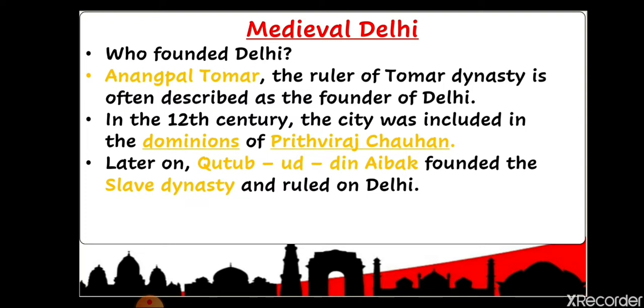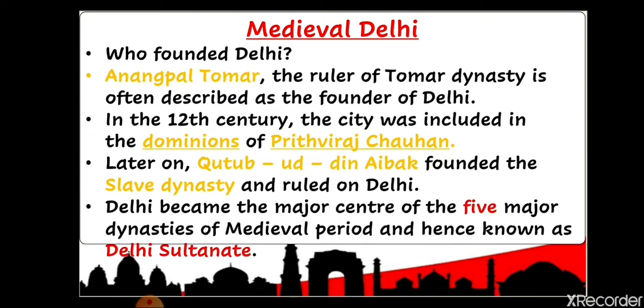If we talk about the rulers of the Delhi Sultanate, approximately all of them ruled over Delhi for a very long period of time. Kutubuddin Aibak, Iltutmish, Tughlaq dynasty, Sayyid dynasty, Lodi dynasty, all the rulers ruled Delhi for a very long time. So Delhi became the capital of very powerful rulers. Delhi became the major center of the five major dynasties of the medieval period and hence was known as the Delhi Sultanate, because it ruled over Delhi.